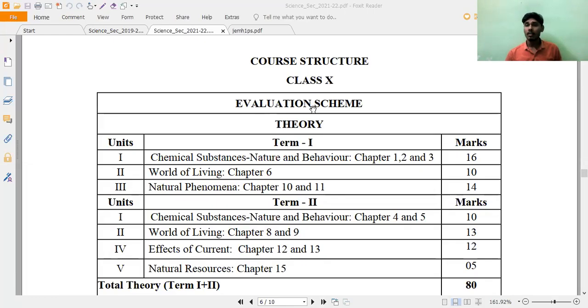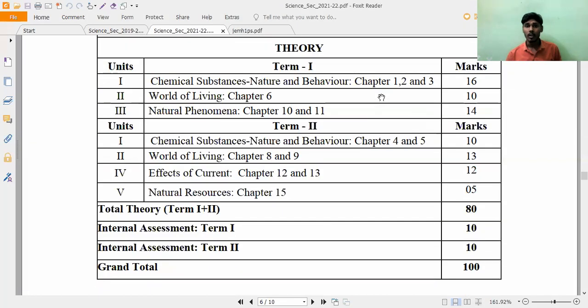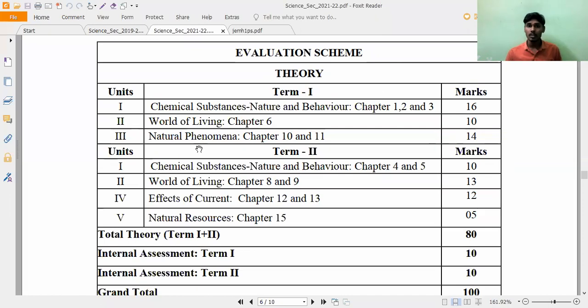So let us discuss what is the deleted portion for the 2021 and 2022 board examination. As we know, this is the science syllabus, the core structure of class 10th science, and we have two board examinations. Term one, as I have already taught you in the last video.